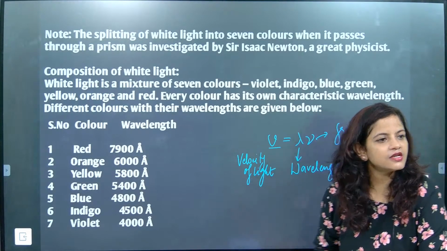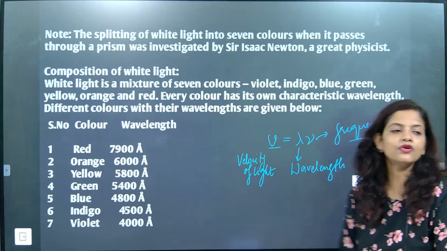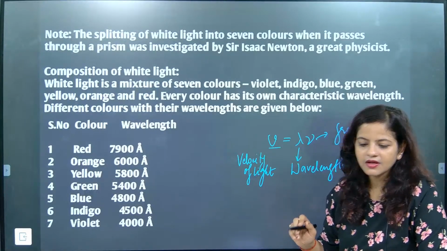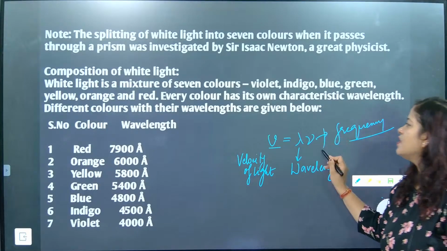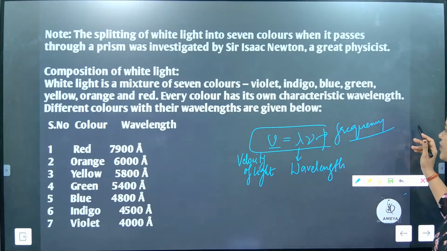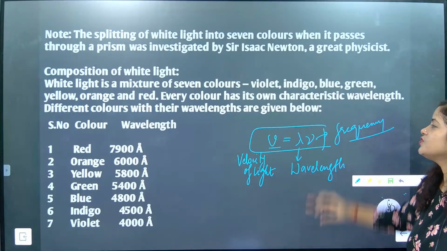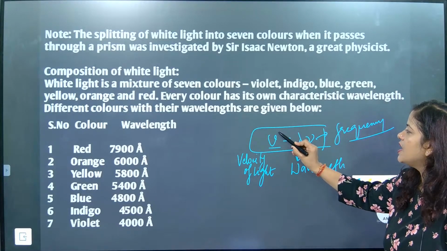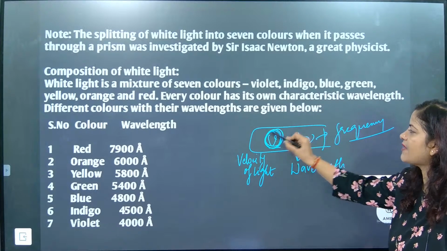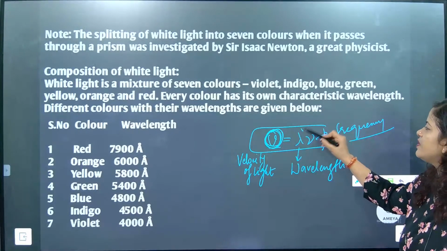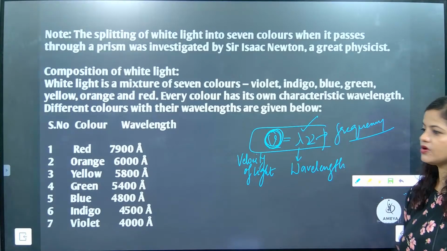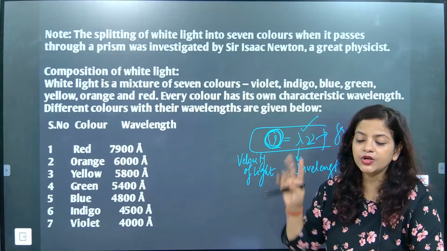Now understood, beta, velocity is equal to wavelength into frequency. Done, beta. So now here one thing you see: if the velocity, meaning the speed of the light ray, is maximum, that means its wavelength will be maximum, keeping frequency constant, because at a time we can compare any two. Understood?